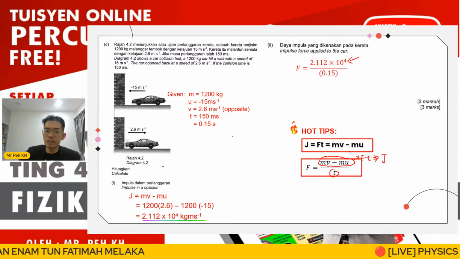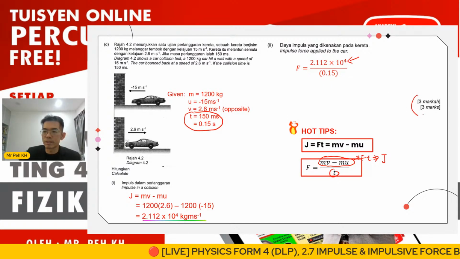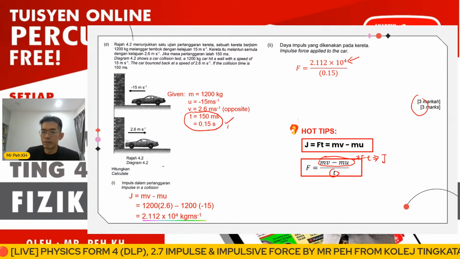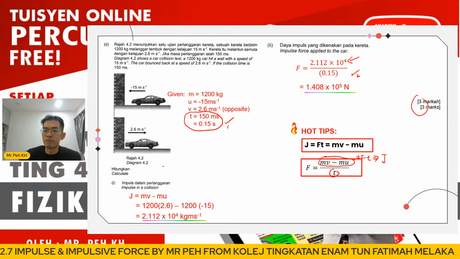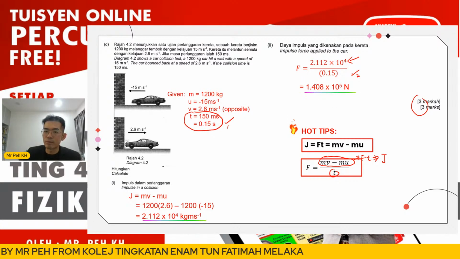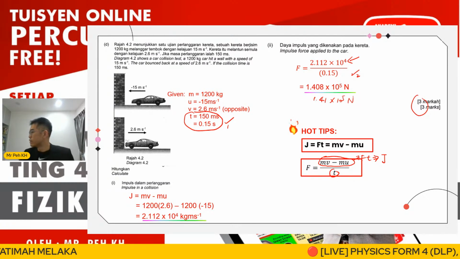And then the time here you have to show the change, which will be 0.15. So 3 marks here. The first mark is given for the conversion of millisecond to second. Second mark is given for substitution. Then the third mark will be given for the answer with correct unit. So here minimum 2 decimal places, you can give 1.41 times 10 power 5 Newton.